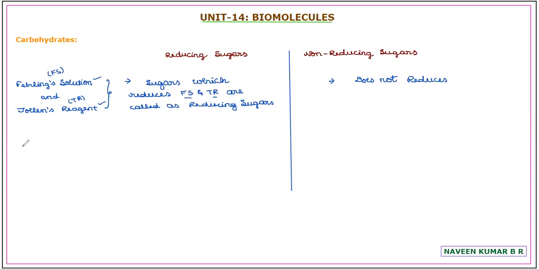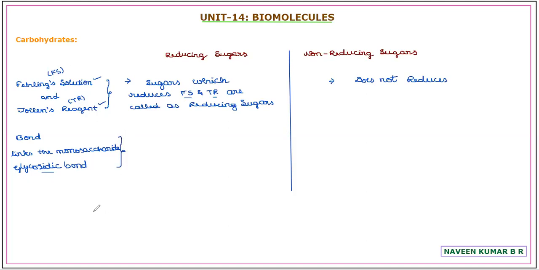To understand the reasoning point, you need to know about the bond, which we'll discuss in detail in disaccharides. The bond which links two monosaccharides is called a glycosidic bond or glycosidic linkage.